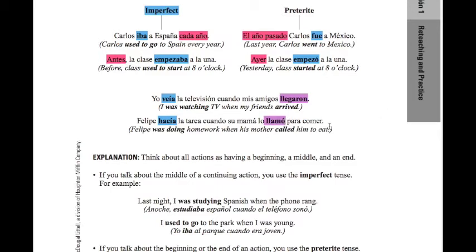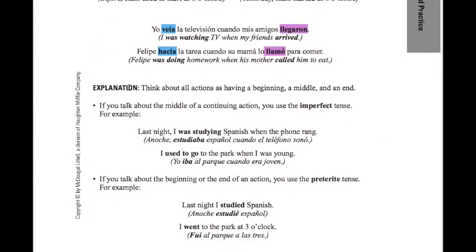So here's the explanation for those things. Think about all the actions having a beginning, a middle, and an end. If you think about the middle of a continuing action, use the imperfect tense. So this is your example. Last night, anoche, I was studying Spanish when the phone rang. Estudiaba español cuando el teléfono sonó. I was doing something when something else happened. So let's do that one more time. I'll put the imperfect in blue so you can see it, and I'll put the preterite in purple here. Sonó. I was studying. I was doing something else when the telephone rang.